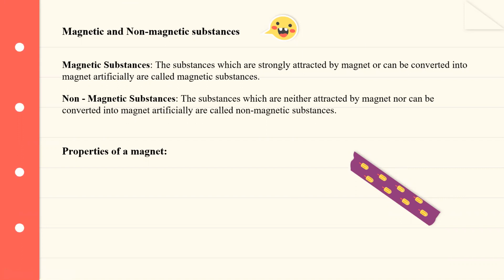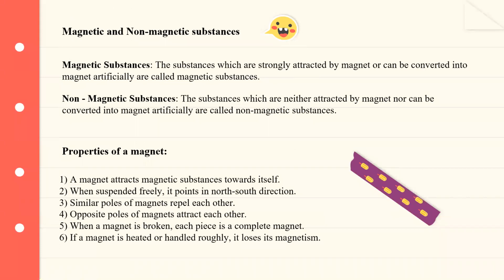Let's move on to properties of a magnet. There are more than six, but these are the main ones. A magnet attracts magnetic substances towards itself. When suspended freely, it points to the north-south direction. So we have been talking about this before. Similar poles of magnets repel each other. So if you have two magnets, we know that each has a north pole and a south pole, right? So if you face the south poles of the magnets towards each other, they repel. Only opposite poles attract each other.